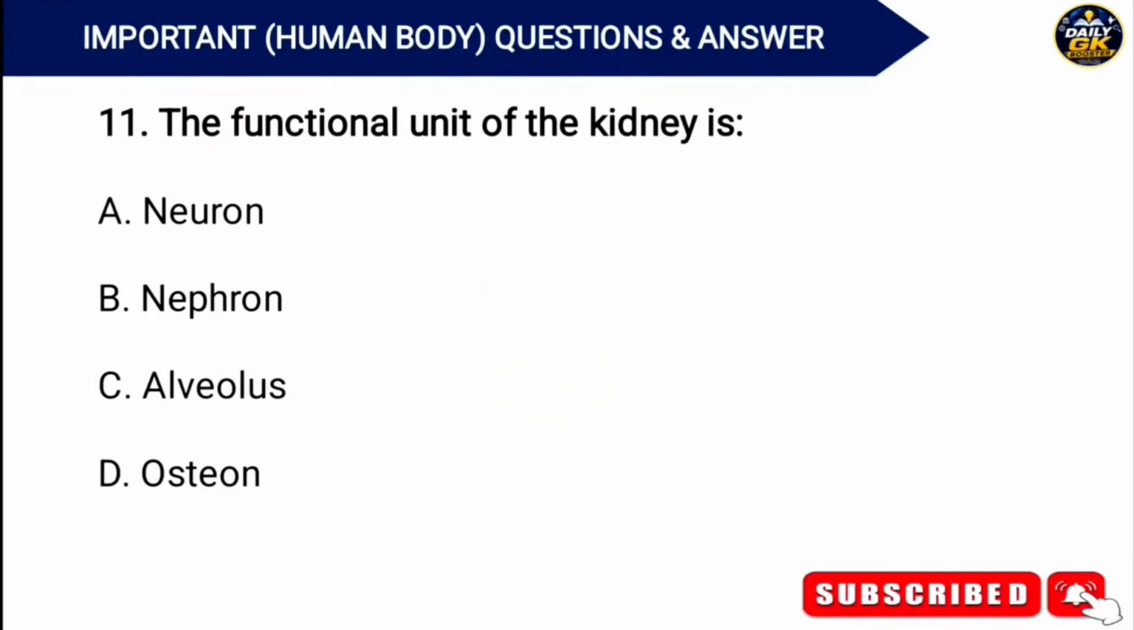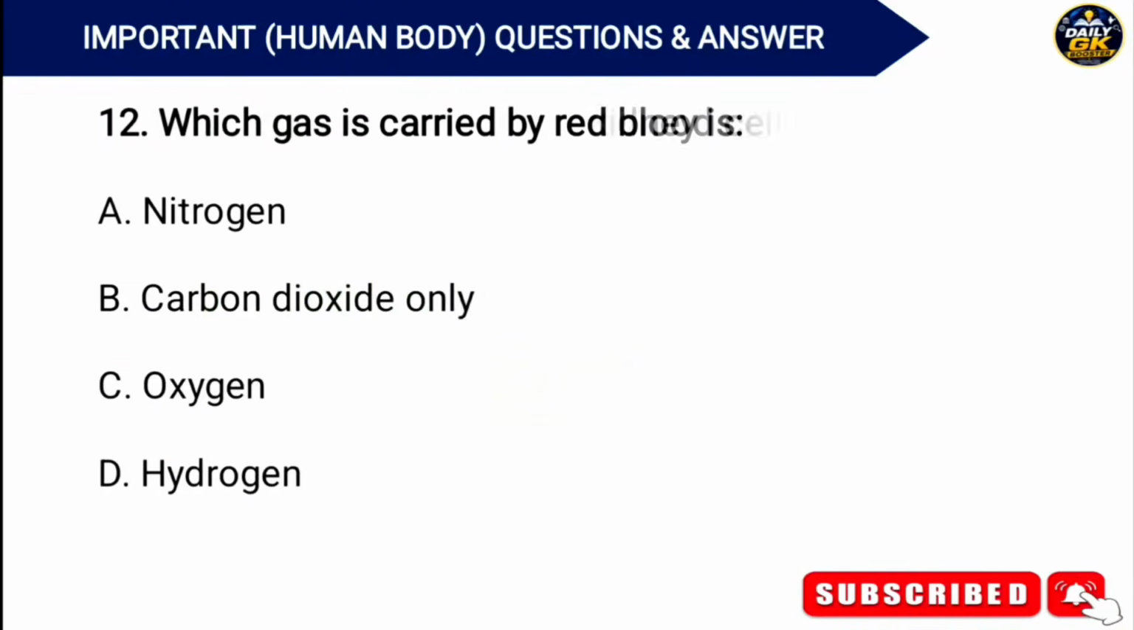The functional unit of the kidney is? Answer. Option B. Nephron. Which gas is carried by red blood cells? Answer. Option C. Oxygen.